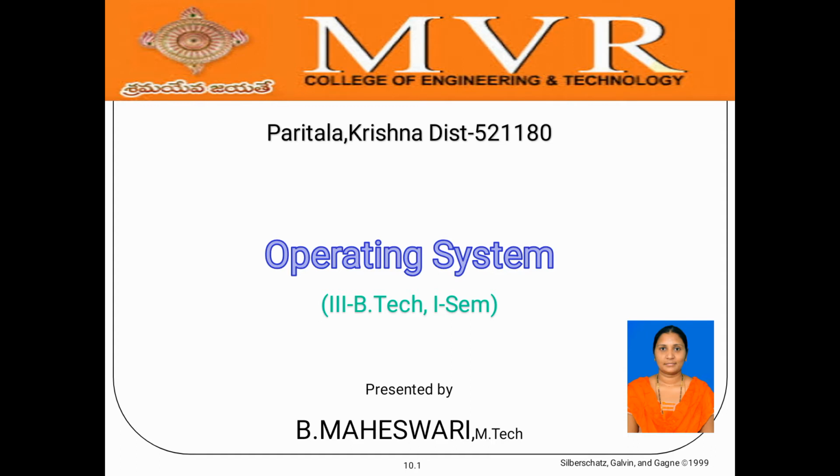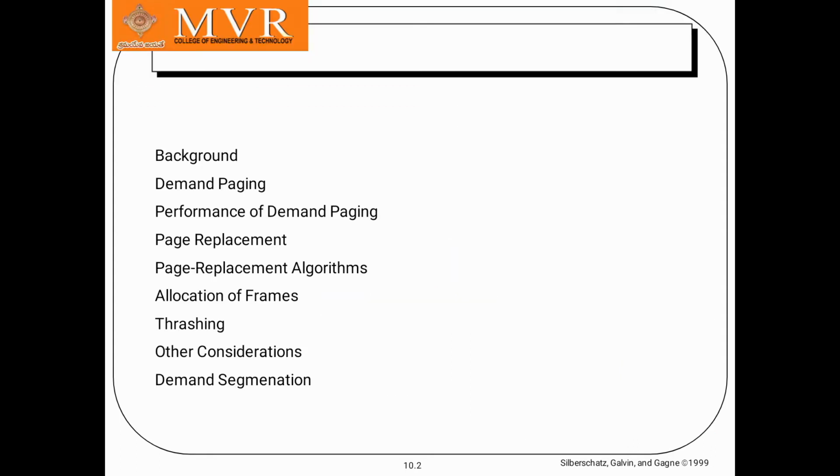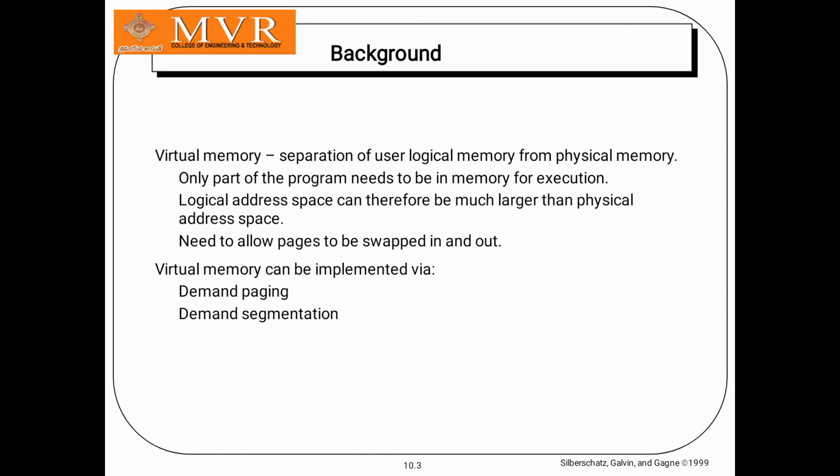Today I would like to explain the topic which is nothing but demand paging. In demand paging, what is the background? It is the first objective. Then demand paging and performance of demand paging, page replacement algorithms, allocation of frames, thrashing, other considerations, and demand segmentation. Those are all the objectives we learn in this section.